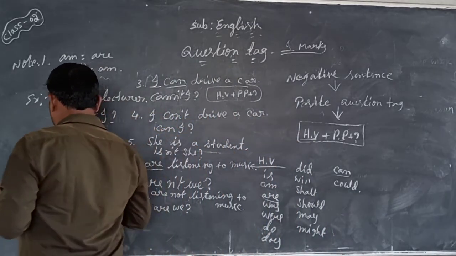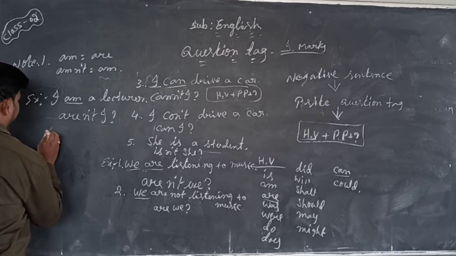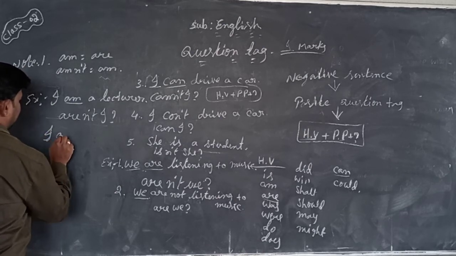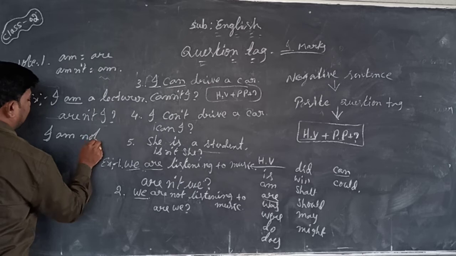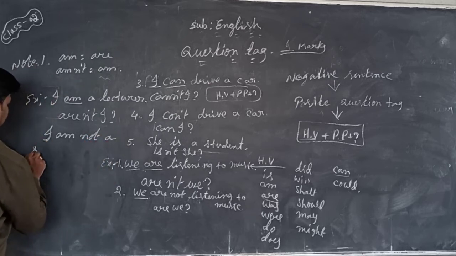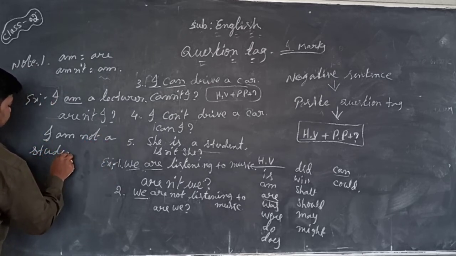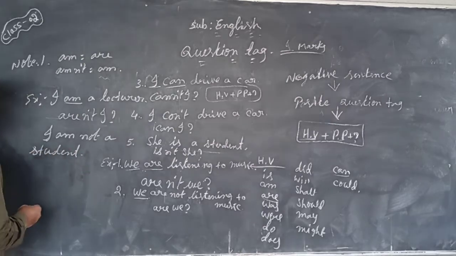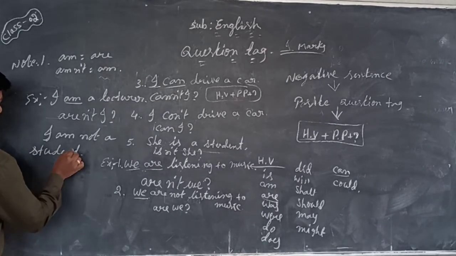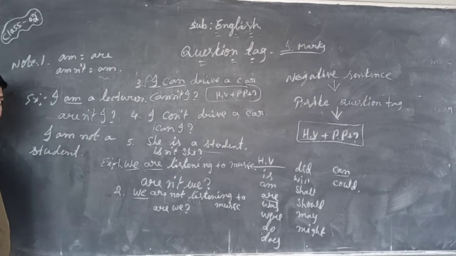And in the same way, the negative sentence is another example. I am not a student. For this sentence, the question tag comes, this is a negative sentence. For a negative sentence, take the positive question tag.